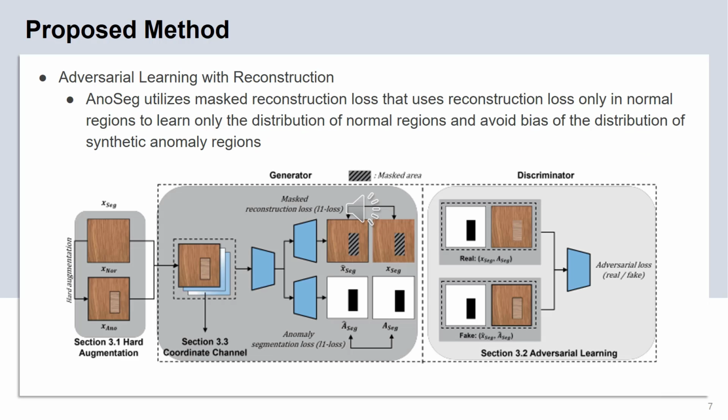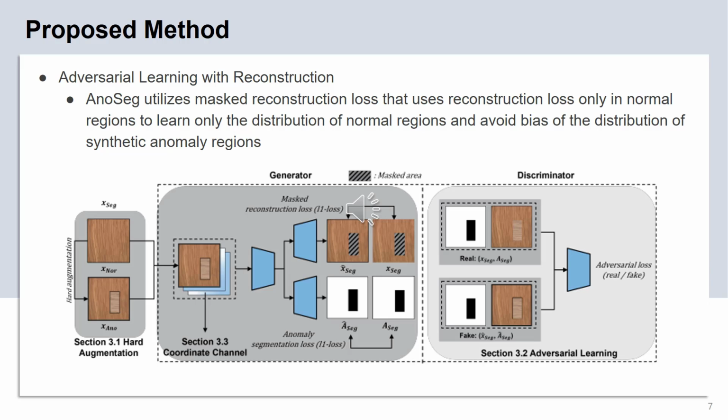To improve the generality for various anomaly data, it is important to find normal region distribution accurately. Therefore, ONSEG utilizes masked reconstruction loss that uses reconstruction loss only in the normal region to learn only the distribution of the normal region.